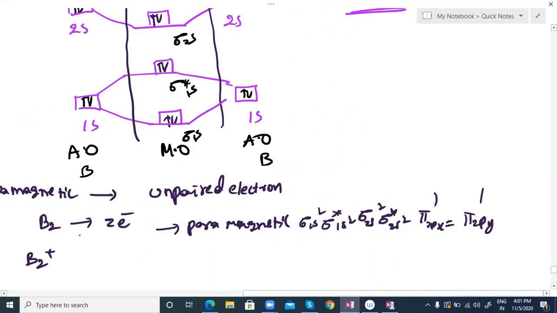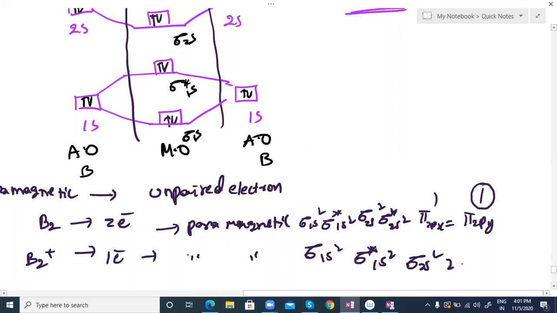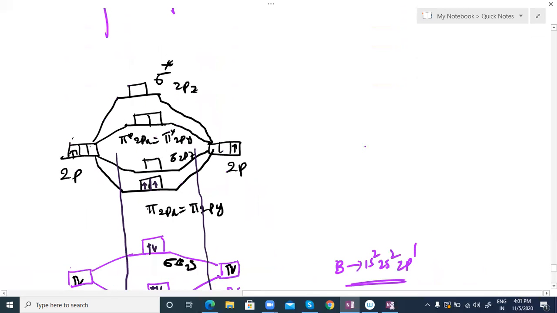So B2 plus means I need to remove one electron, so only one unpaired electron remains. Even that is paramagnetic. But for B2 plus, you have to remove one electron from the pi bonding orbital. So now it becomes sigma 1s2, sigma star 1s2, sigma 2s2, sigma star 2s2, pi 2px equal to 1, pi 2py equal to 0. Got it?